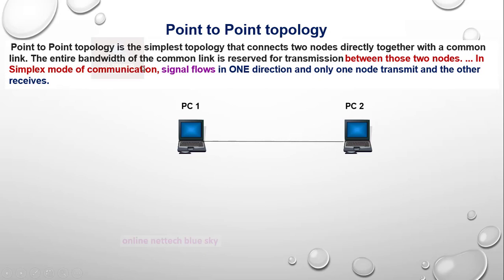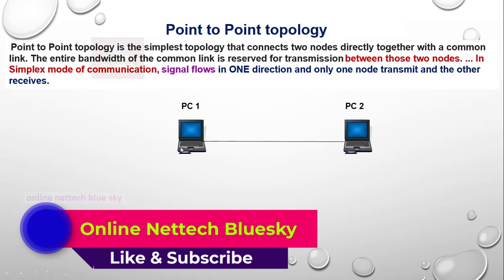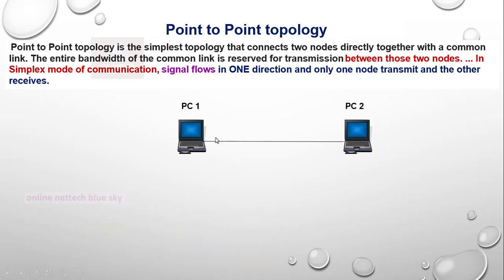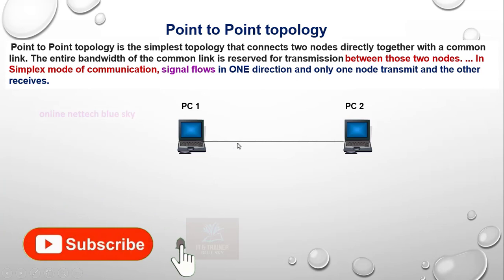The entire bandwidth of the common link is reserved for transmission between those two nodes, so you can transmit your data, files, anything, in simplex mode of communication. In simplex mode, one computer types hi and sends the file, and the second computer receives the file, opens it and sees the hi.